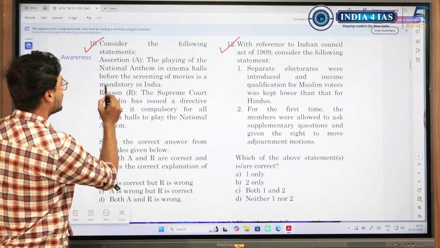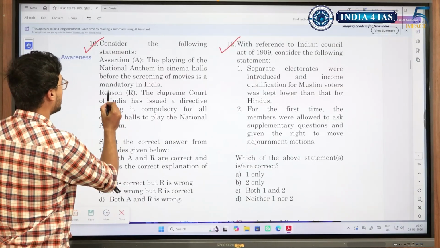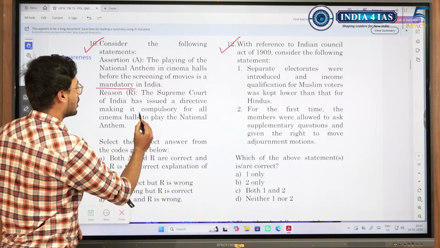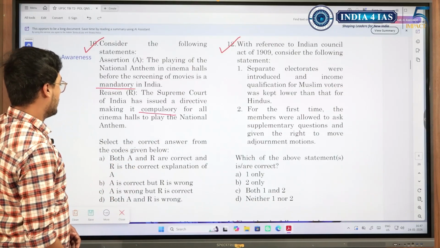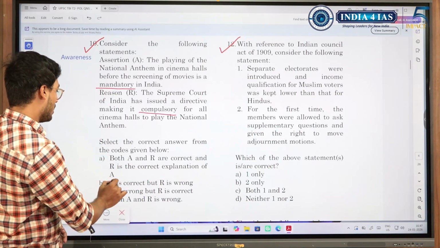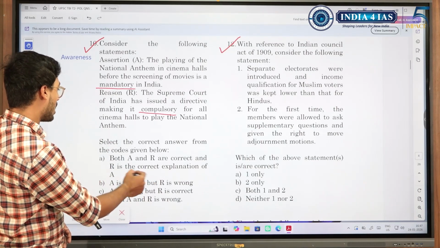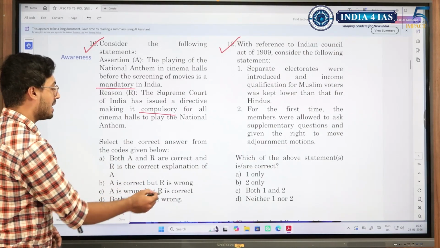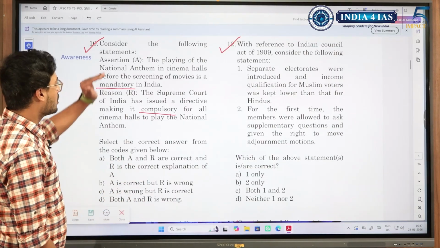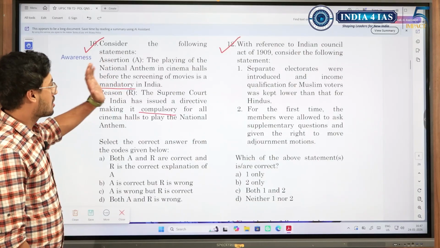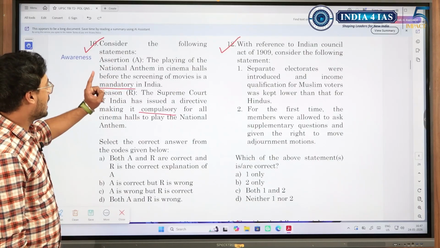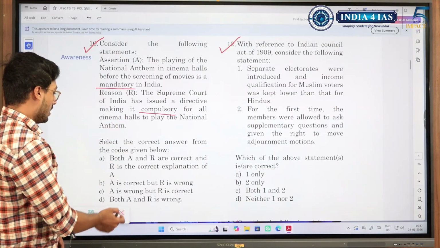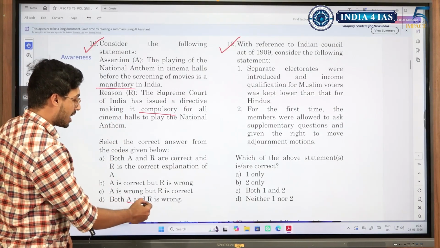Playing of the national anthem in cinema halls before the screening of movies is mandatory in India. The Supreme Court of India issued a directive making it compulsory for all cinema halls. See the options: A is correct, R is wrong; A is wrong, R is correct; both are correct, and R is the reason for A. And there is another option telling that both A and R are wrong. See, both these statements are reinforcing one another. So, in simple words, either A and R both should be correct, or A and R both should be wrong. In this case, there is an option available that A and R both are wrong.